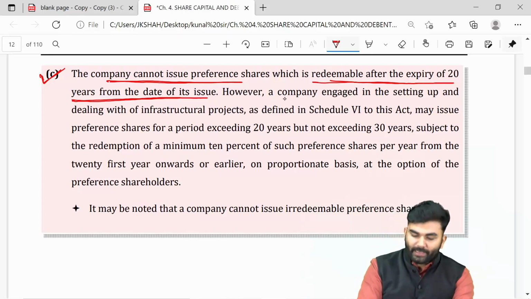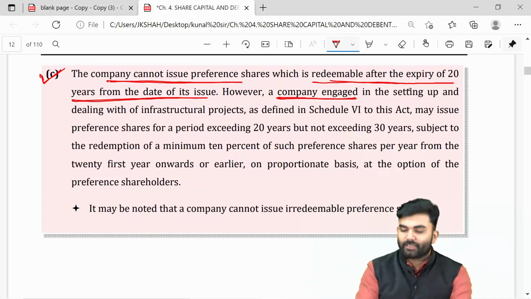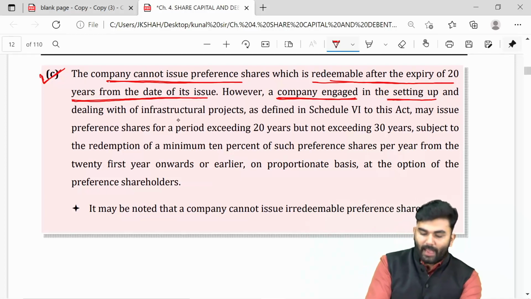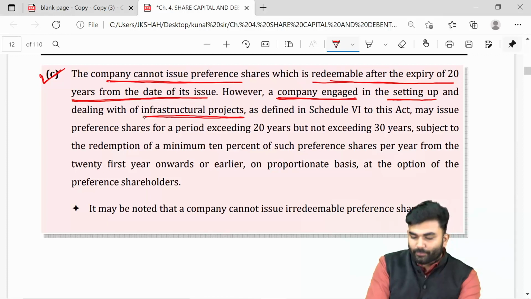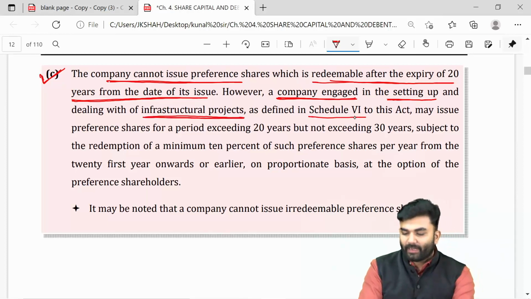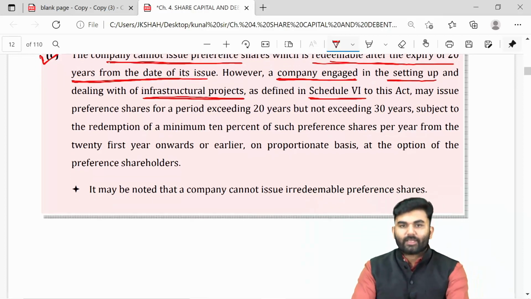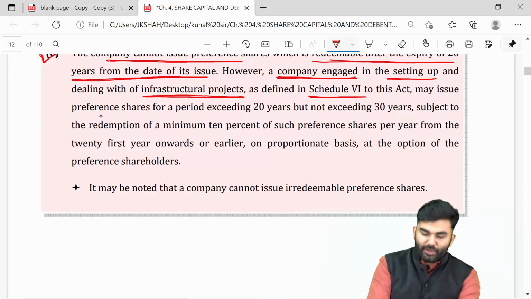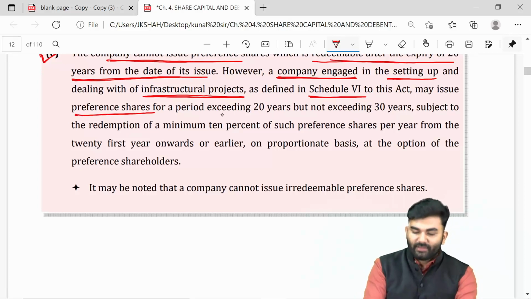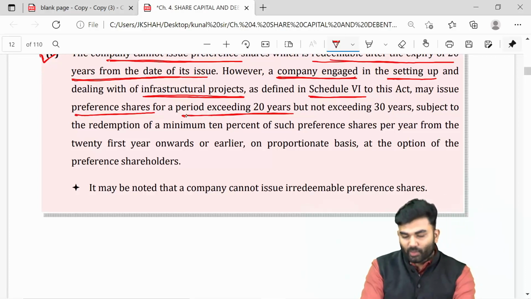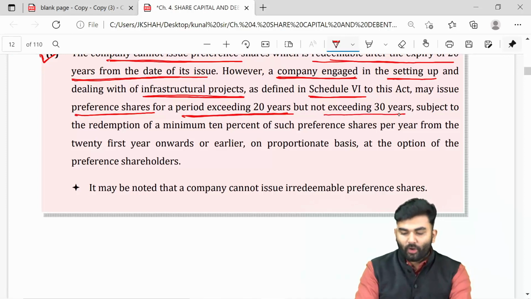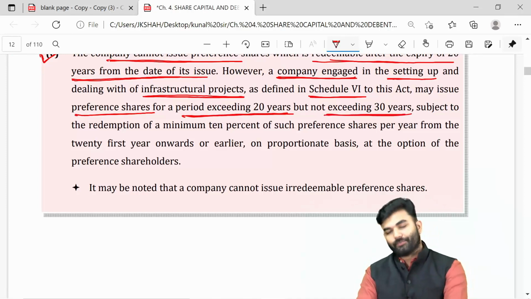If your company is engaged in setting up and dealing with infrastructural projects as defined under Schedule 6 of the Companies Act 2013, then your company can issue a preference share which can be redeemed even after 20 years but not exceeding 30 years.